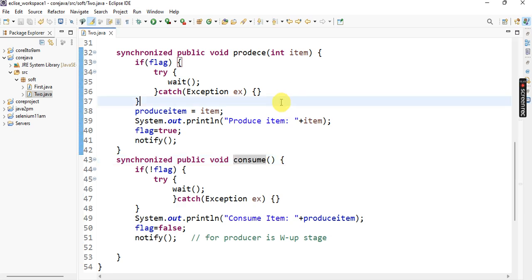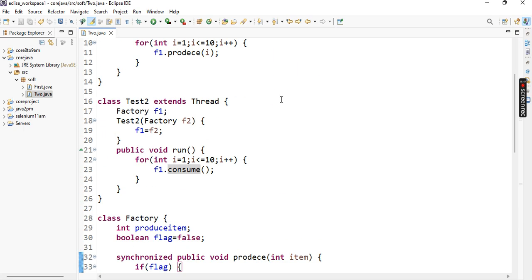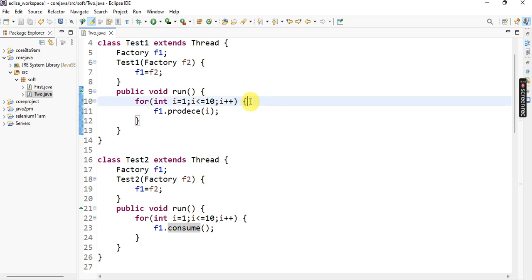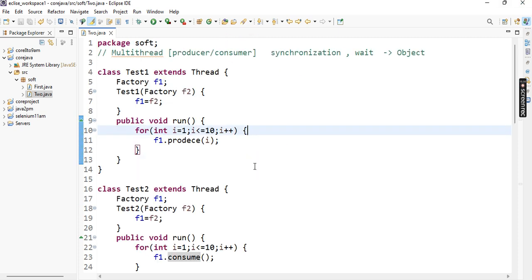So this is the producer and consumer problem. This is very important. Threads we can handle using wait and notify. Notify all means all threads are in wake up stage. So this is called multi-thread processing. Multi-thread means more than one thread performing on a single instance.